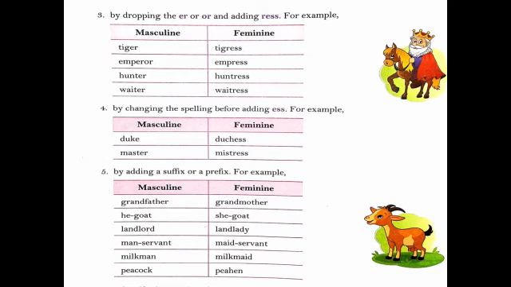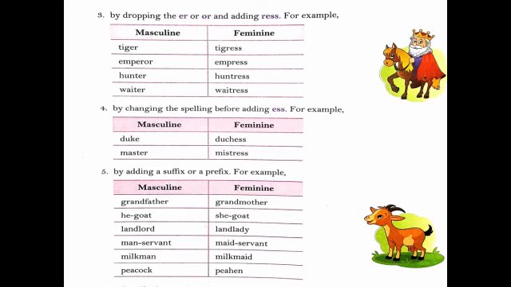Then by adding a suffix or a prefix. Prefix means when we put it before the word, and suffix after the word. For example, grandfather, grandmother. In grandfather, in feminine gender, father changes into mother, so it is a suffix. Grand is the same word, we change father into mother.